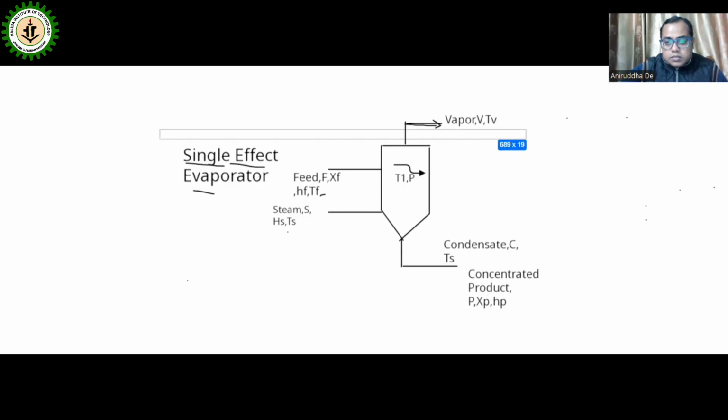If we look at this, then we will get multiple effects. Suppose this is the single effect. Now single effect evaporator is this. Roughly, if we draw it, this is the single effect.